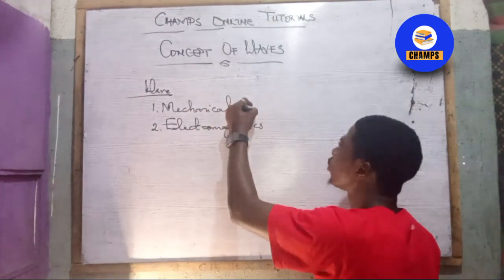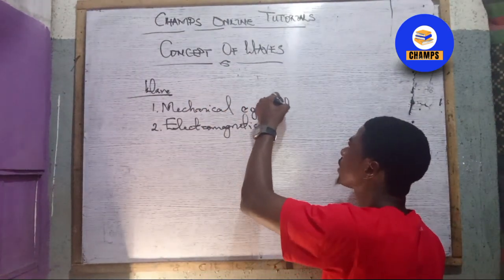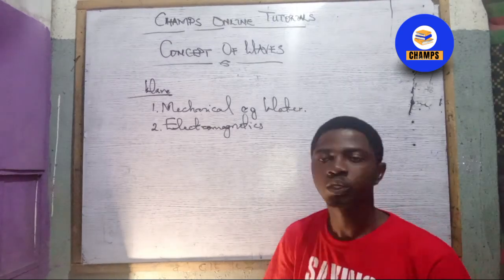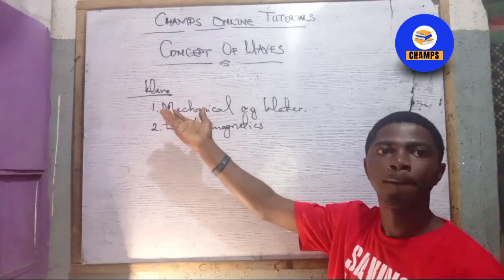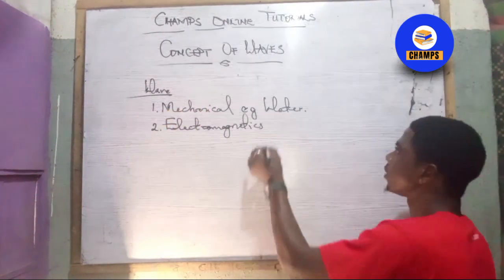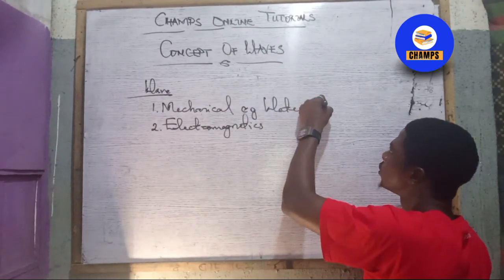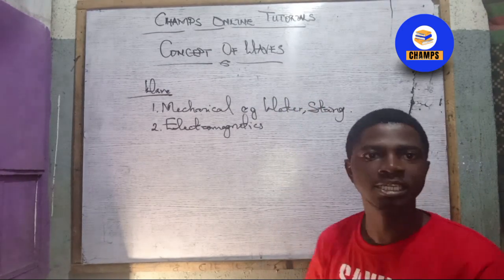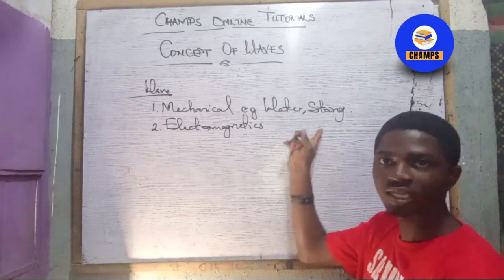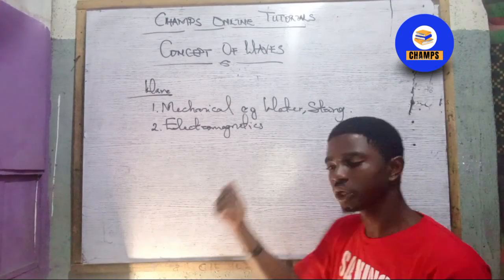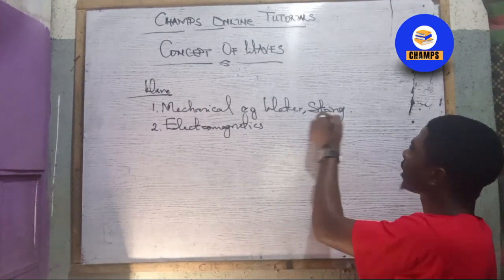An example is your water wave. Your water wave requires a material medium, so therefore it falls under mechanical wave. We also have waves on string. Since it is on a string, it is using that string as its medium of propagation, so it's under mechanical wave. We also have our sound wave.